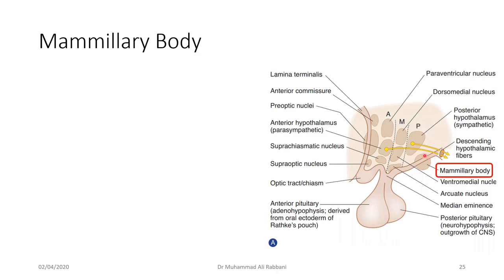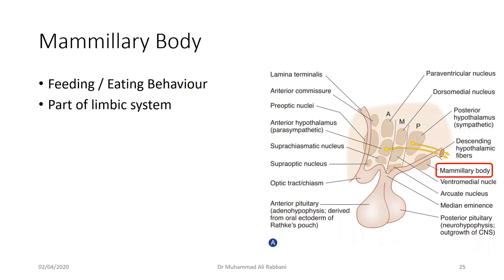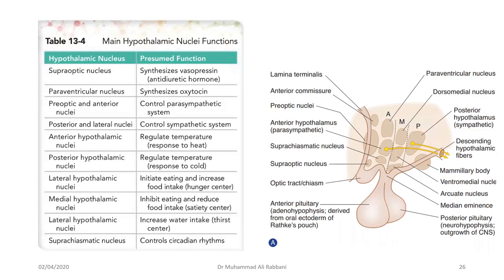Then there comes the mammillary body. Here is the mammillary body. It will be discussed in detail in the limbic system, but for now, just remember that it is related to the feeding and eating behaviors of the body, subconscious eating and feeding behaviors. It is also related to short-term memory. It's part of the limbic system. We will discuss it in detail there, inshallah. So this is a table from Neuro Snell, and these are all the functions summarized that we just discussed. You can give it a read.